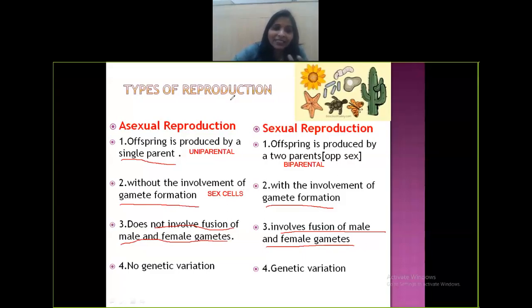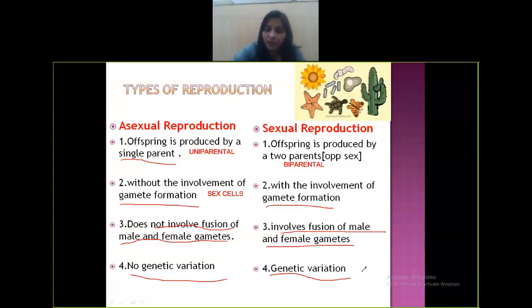Since it is asexual reproduction, it is just dicto, cut, copy, paste. There is no genetic variation. Whereas in case of sexual reproduction, there is genetic variation. The genetic variation is there because of recombination. You have studied meiosis.